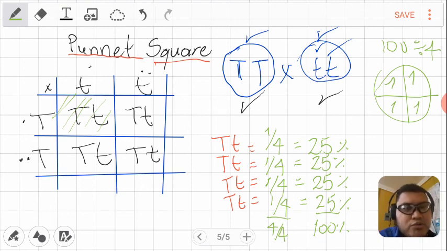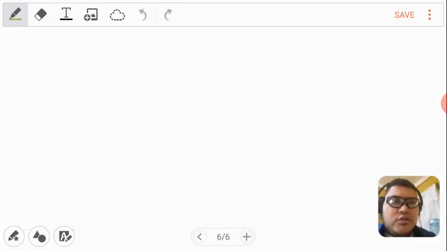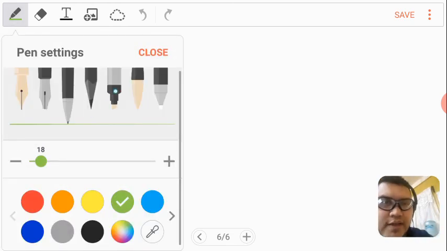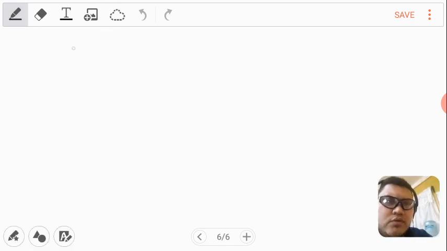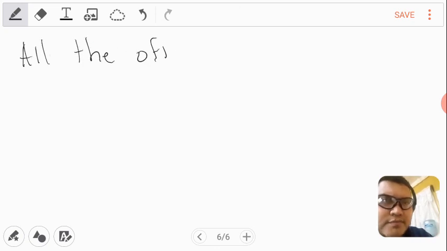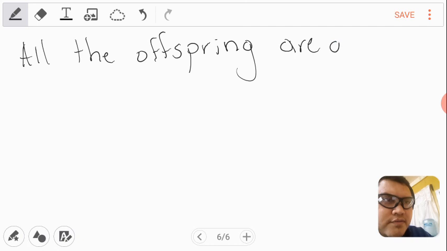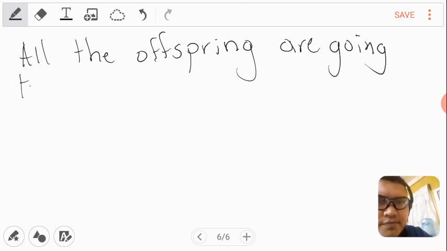Now you have to make the interpretation of the data, of the information. The information says basically that all the offspring are going to be what?